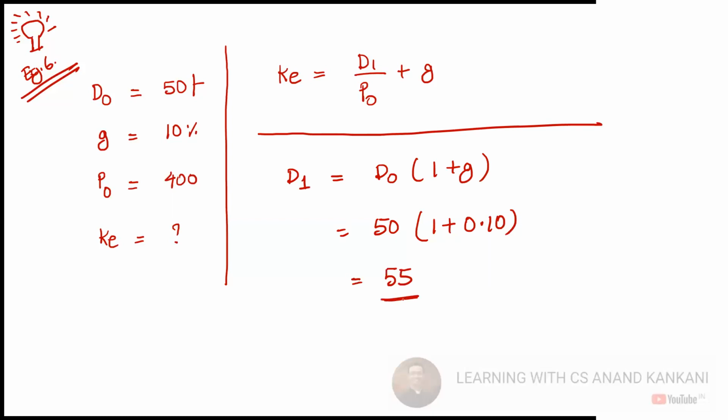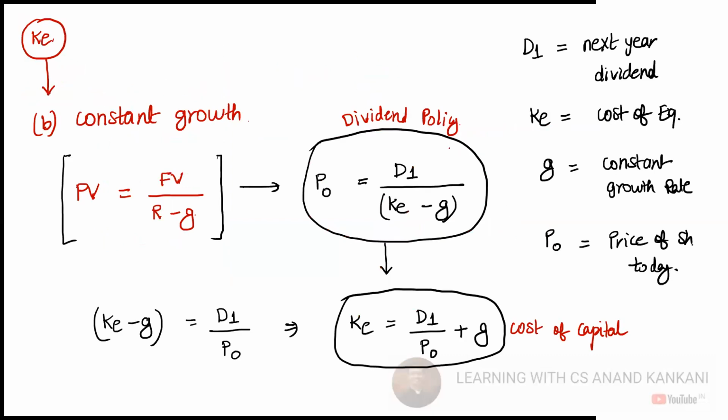It is possible that when you solve the question, you may get D0 in the question, but don't use D0 to find out the cost of equity. You need to find out D1, and based on D1, you will find out the cost of equity. Just remember this both when we study dividend policy as well as the cost of capital.